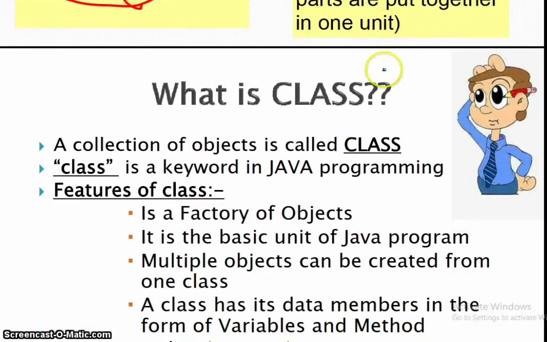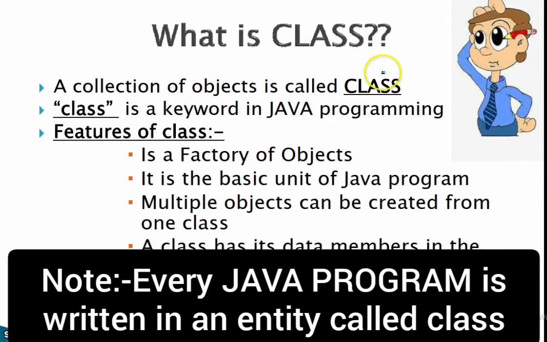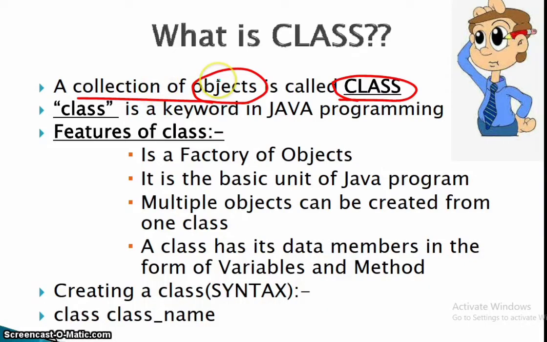Now we will be dealing with classes. What is a class? A collection of objects is called a class. We'll be learning about each and everything in the later videos. What is an object? That also we will learn. Class is a keyword in Java programming. Every programming language has some keywords. In a similar way, Java has class as a keyword.